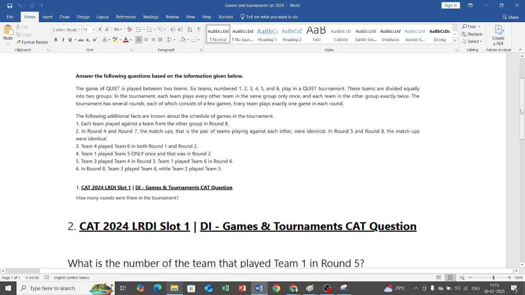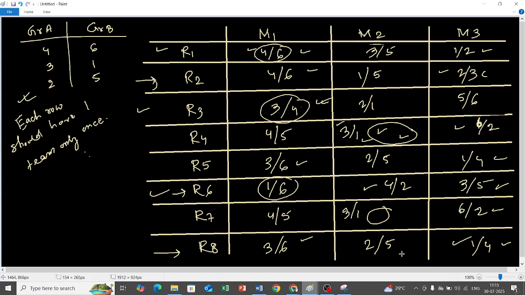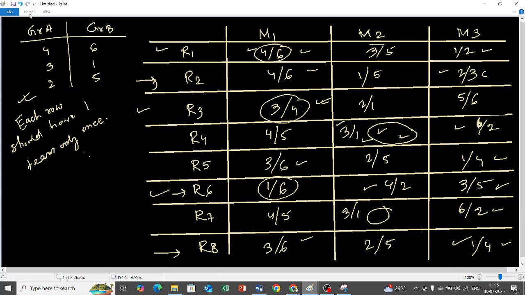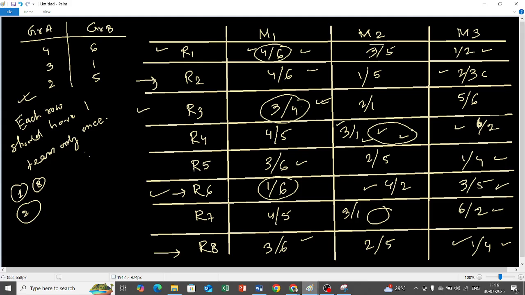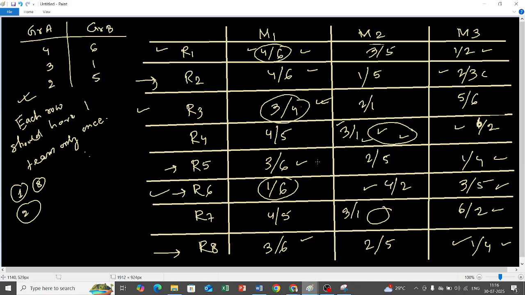Now let us come to the questions. How many rounds were there in the tournament? Tell me. 8 rounds. That's it. What is the number of the team that played team 1 in round 5? So this is round 5, team 1, team 4. You see, team 1 played with team 4.